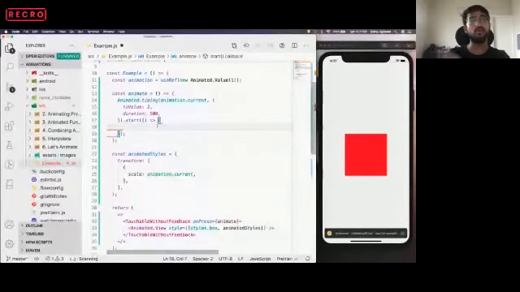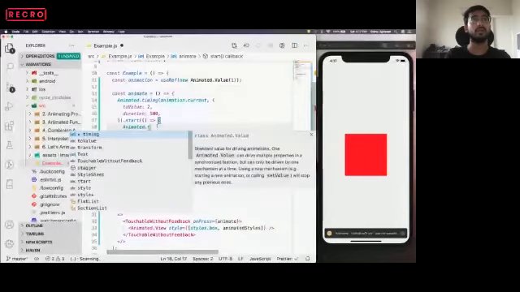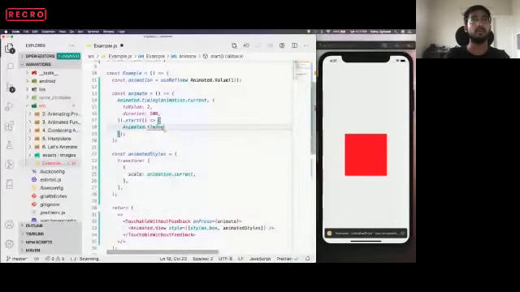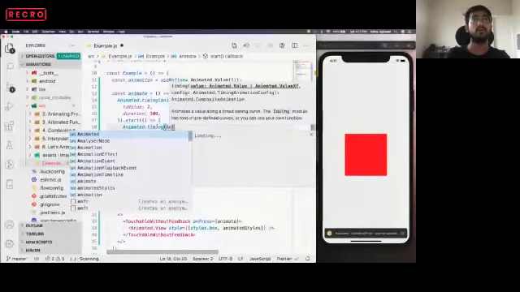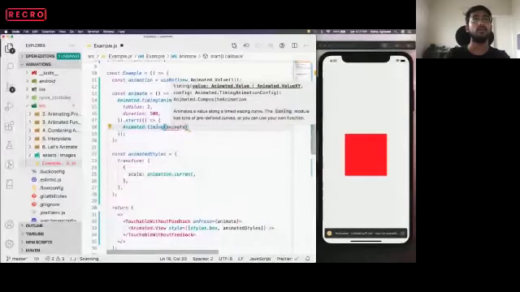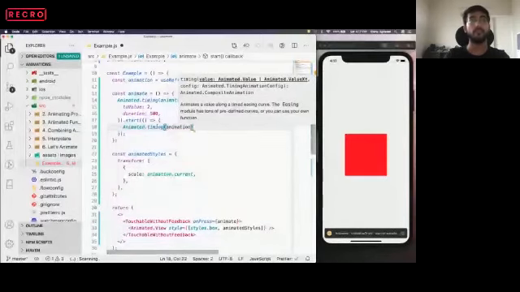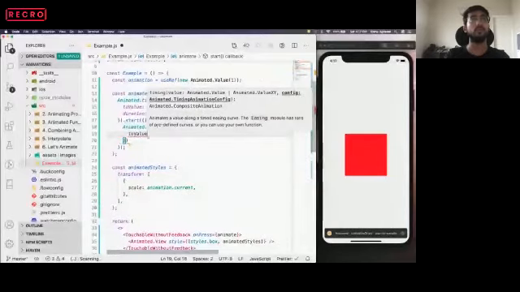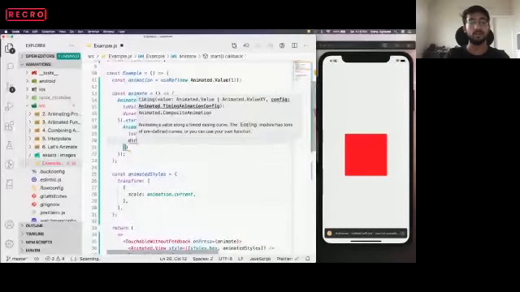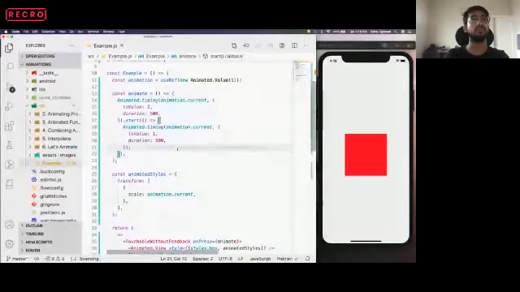Now we want to scale it back, so we can do Animated.timing again, with the toValue being 1 and the duration being, let's say, 300 milliseconds. Also we have to start this animation, right?